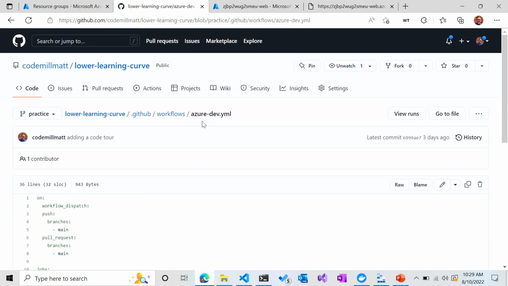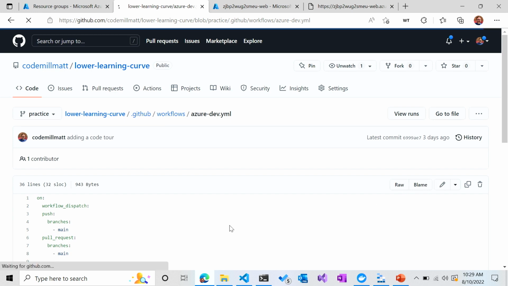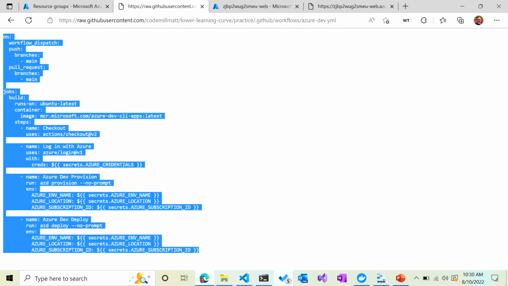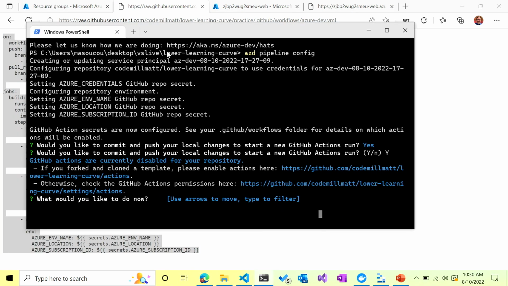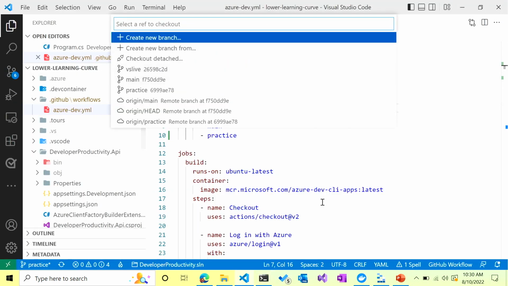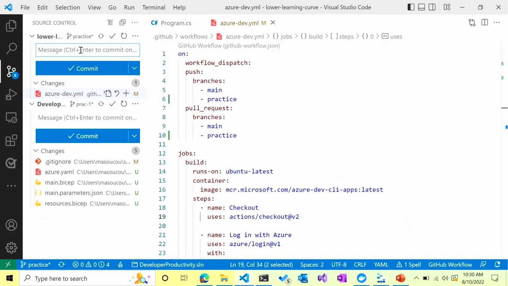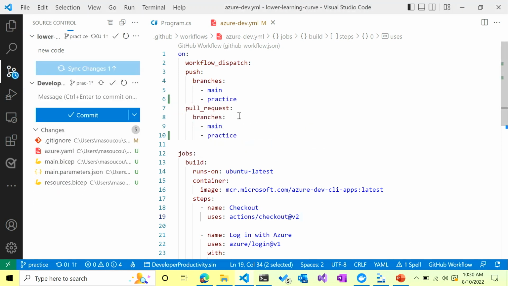All right, let's see here. Pushing everything up, and so we should get an action to run then.